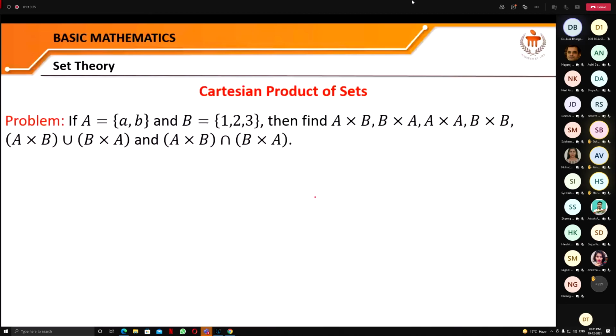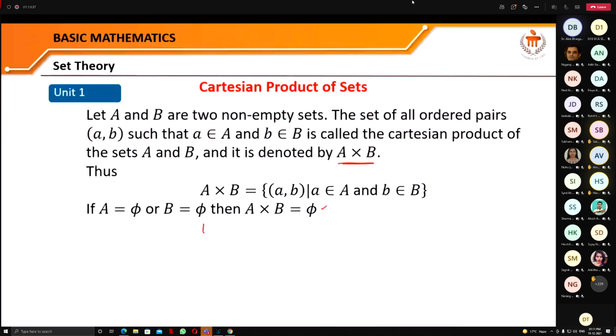If you say B cross A, it will be the collection of all pairs (b, a) such that a belongs to A and b belongs to B. So in this ordered pair, the element of B appears first. So you can see that A cross B and B cross A will not necessarily be equal.